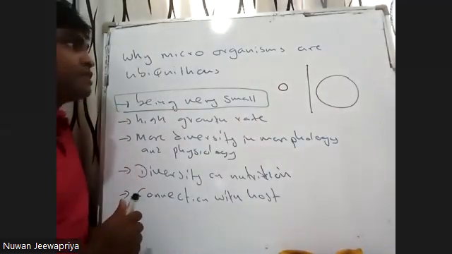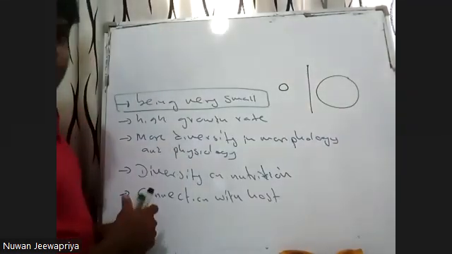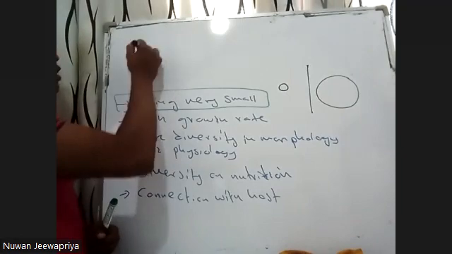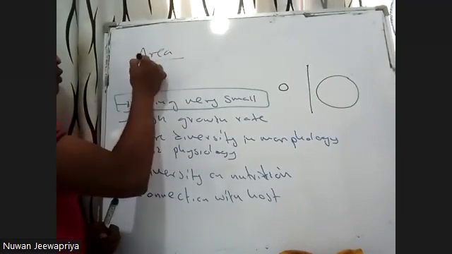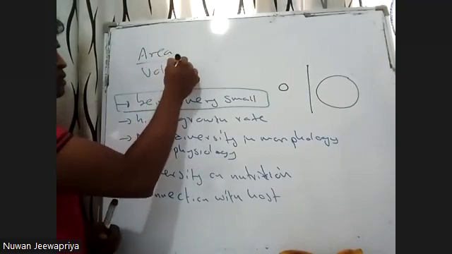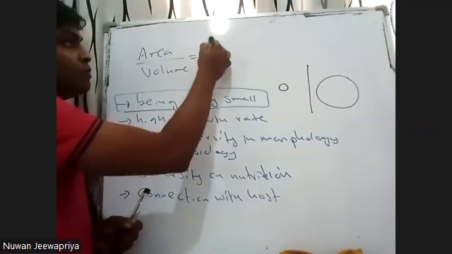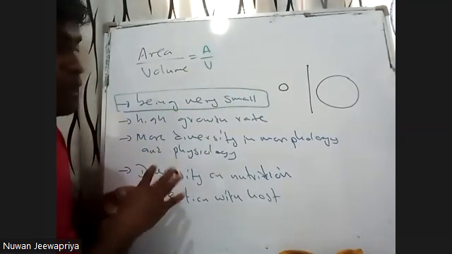Now, in this case, we have to consider a phenomenon known as the area over volume ratio, which we normally call the A over V ratio.